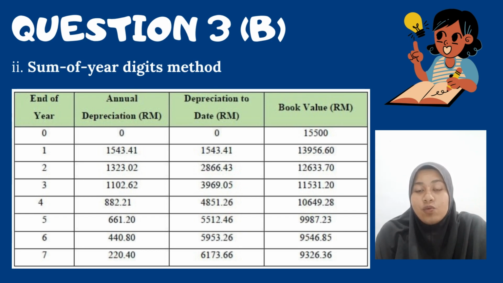Next, the depreciation of year 1 is equal to the annual rate of year 1 multiplied by total depreciation. To find the annual rate using the sum of year digits method, as an example, (7 minus 1 plus 1) divided by 28, you can get 25%. After that, to get the annual depreciation of year 1, you must multiply by RM6,173.64. You can get RM1,543.41.